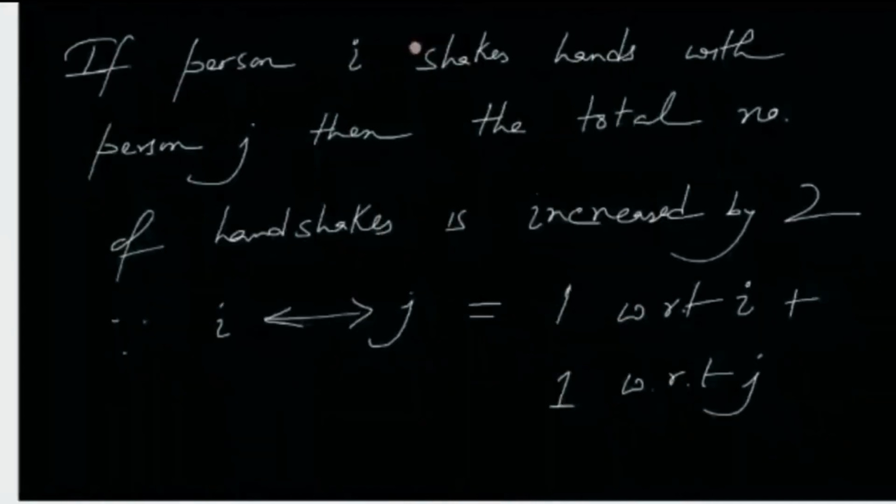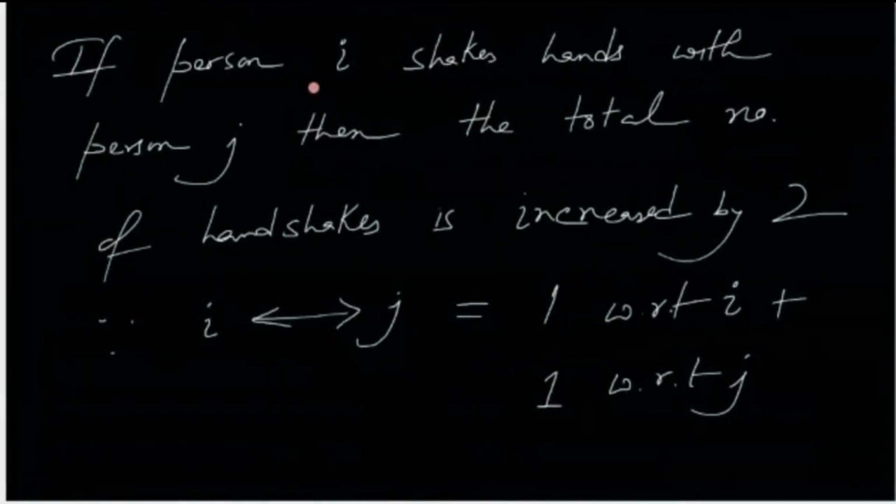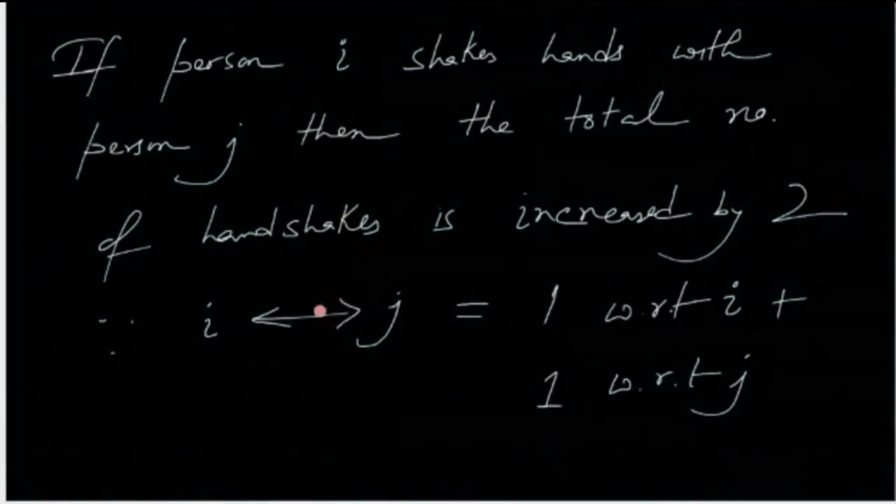So if person I shakes hands with person J, then I obviously is going to inform that he shook one hand, with J. And again, person J is also going to inform that he shook a hand with I. He or she is also going to count that handshake. So every handshake is getting counted twice.